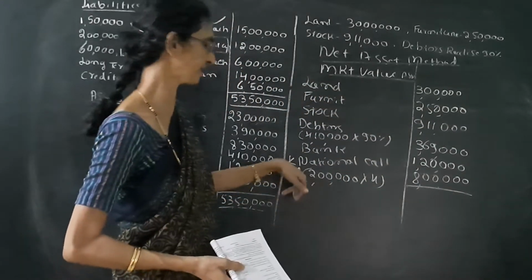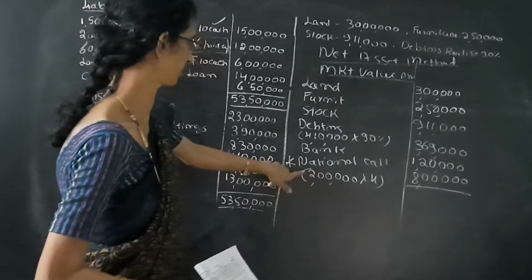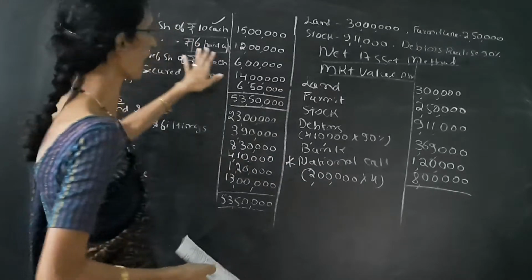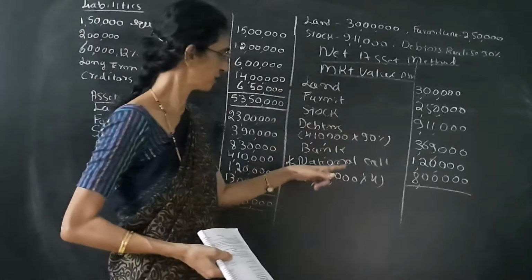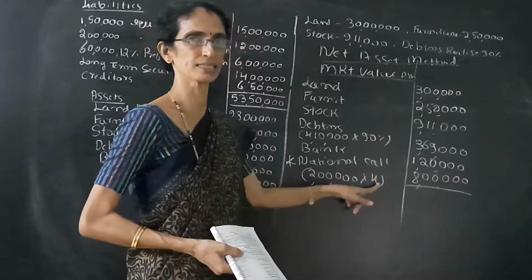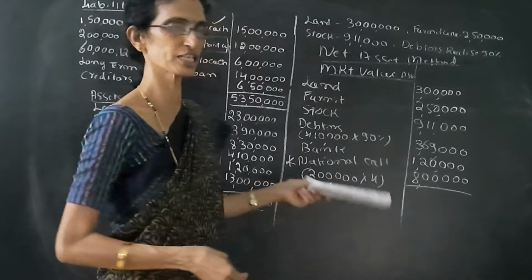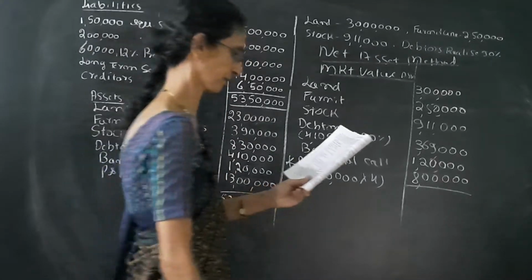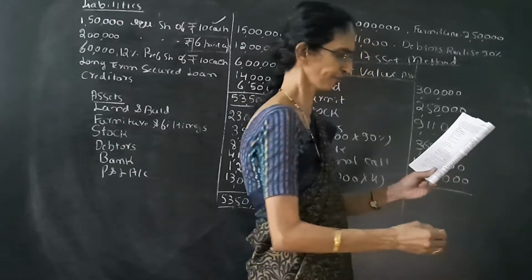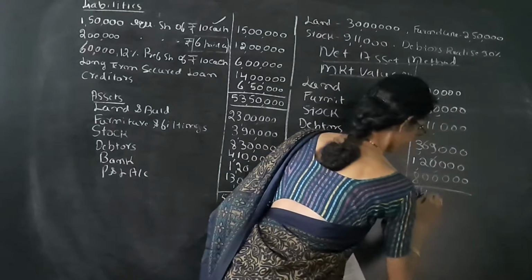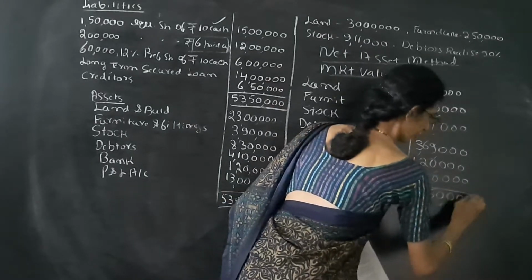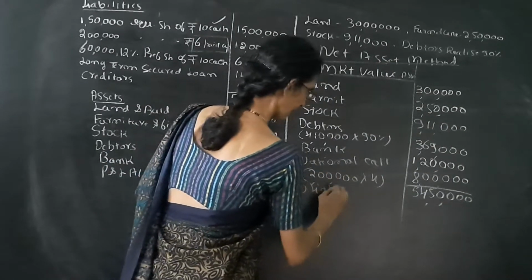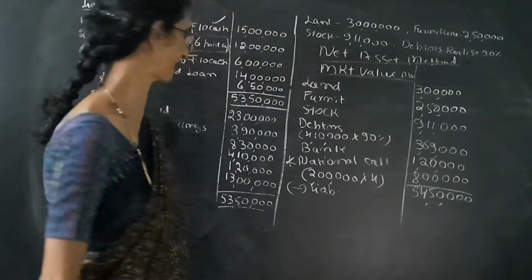Only this adjustment is needed for this problem. So notional call, that means partly paid shares. So partly paid, 10 minus 6 is equal to 4. So number of shares into unpaid call money, 2 lakh into 4, 8 lakh. So in total we get 54 lakh 50,000.